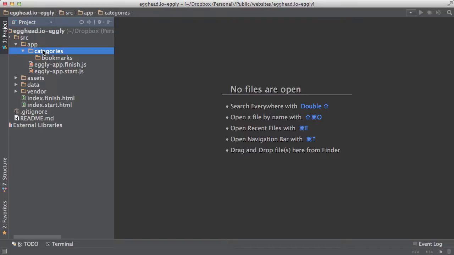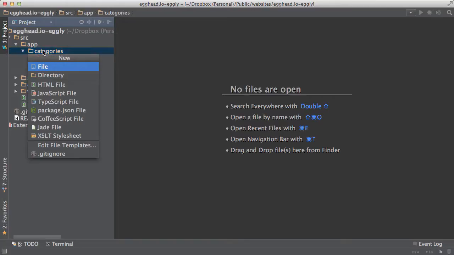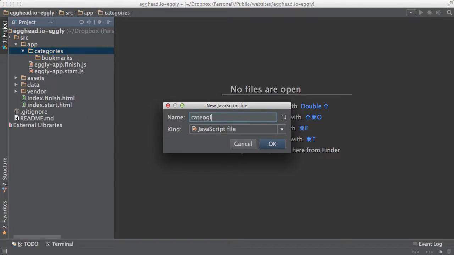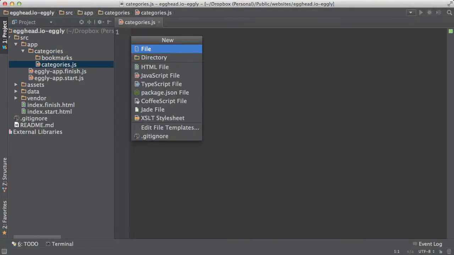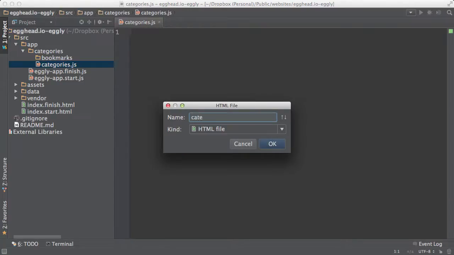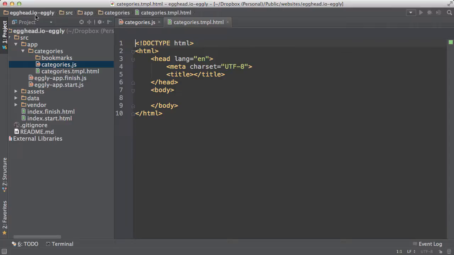And we're also going to create a JavaScript and HTML template for each of these features. So we're going to create a categories JavaScript file, and a categories template. We're going to do the same for bookmarks.